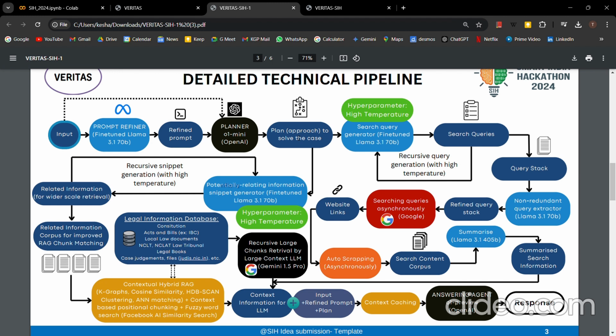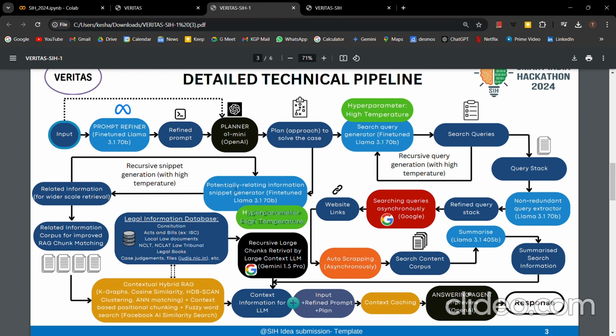So we again put high variability or high temperature on the model, and we recursively generate lots and lots of small information snippets of 2-3 lines. We generate them recursively so that we get lots and lots of varied lines and varied thoughts of data.